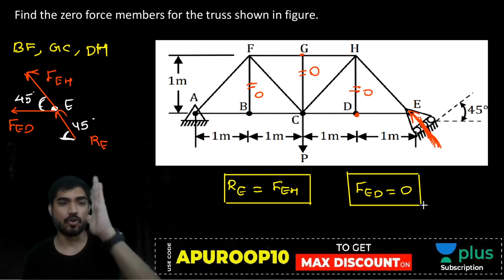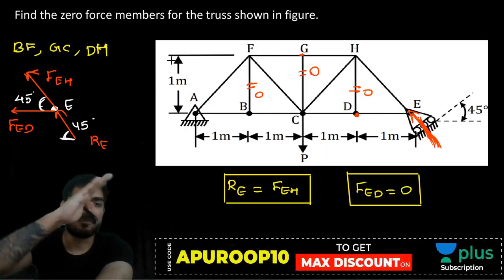इसको थोड़ा सा रोटेट कर लेता हूं. So if I rotate the diagram, will I get this diagram? Right now it is at 45 degrees. Let me rotate it by 45 degrees. So I am getting this diagram now. है कि नहीं? This is joint E. पूरा का पूरा डायग्राम मैंने 45 डिग्री से रोटेट कर दिया.